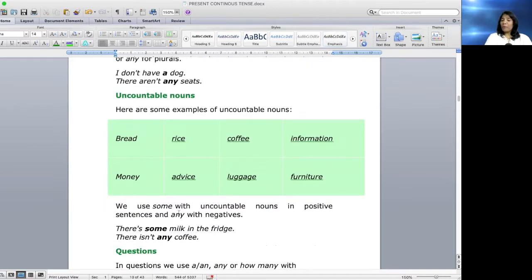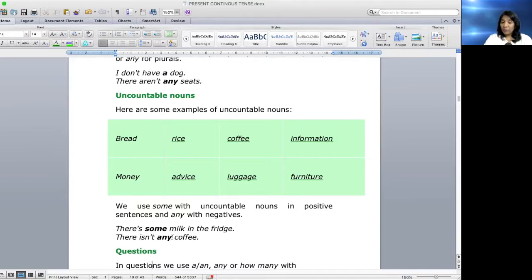We use some with uncountable nouns in positive sentences and any with negatives. The same example as the previous one over here. There is some milk in the fridge. It's a positive statement. There isn't any coffee. The previous one was for a countable noun. We used the same here, some and any, and the same thing is useful with uncountable nouns, some and any. Milk is an uncountable noun, I use a positive sentence, so I use some. Coffee, again, it's an uncountable noun and I'm using any here.